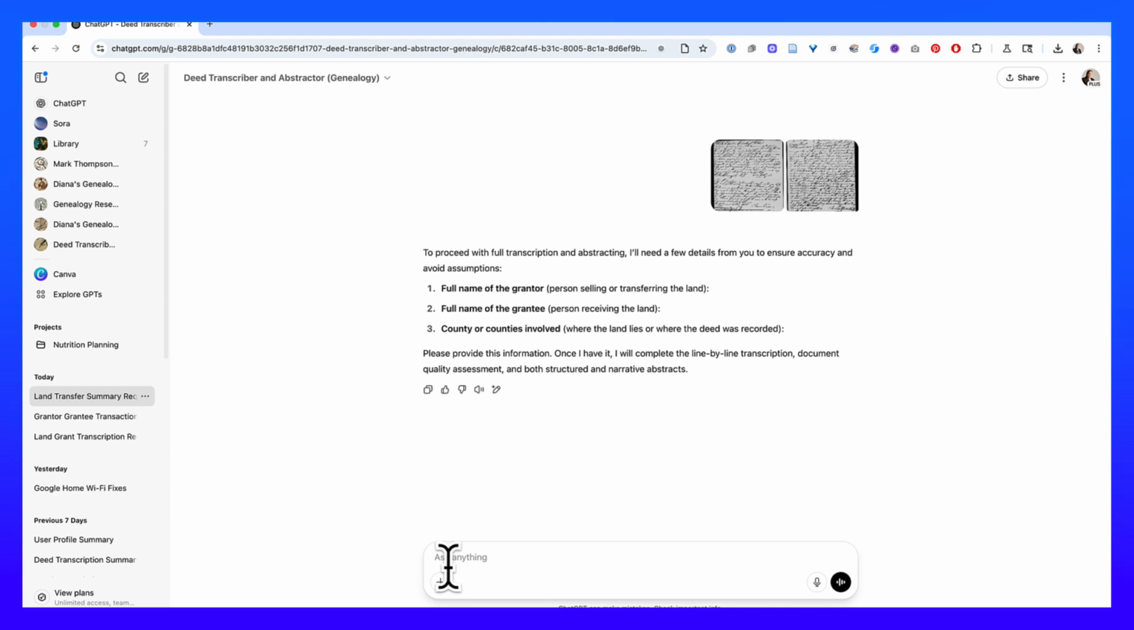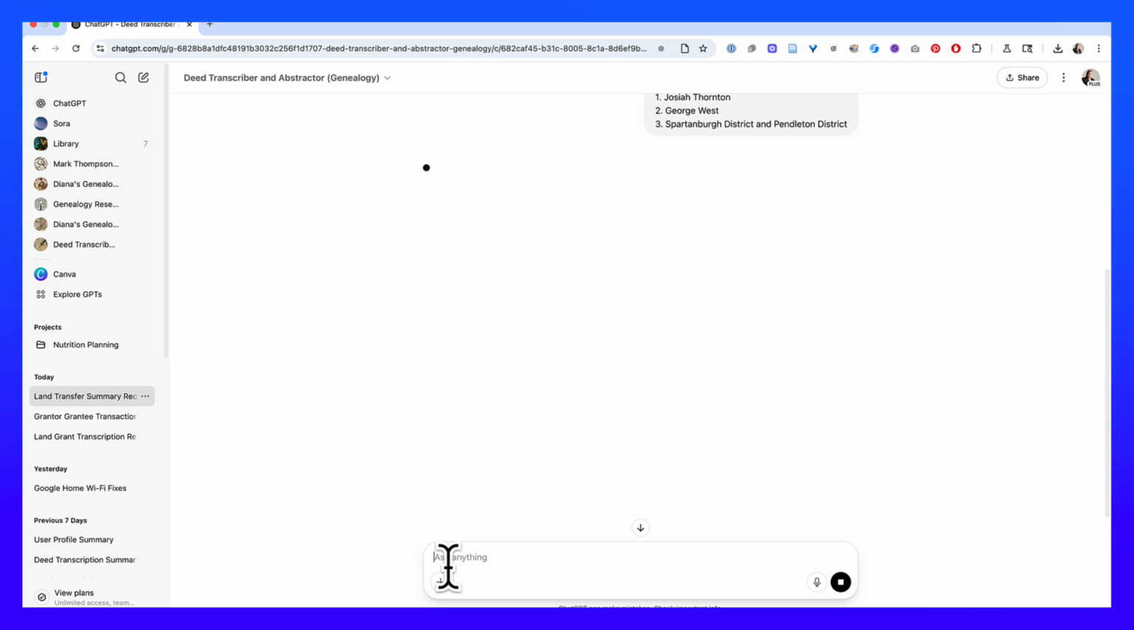Let's see. So the full name of the grantor was Josiah Thornton. The full name of the grantee was George West. And the county or counties involved are Spartanburg. It was a district at the time. All right, we hit enter. Let's see what happens.